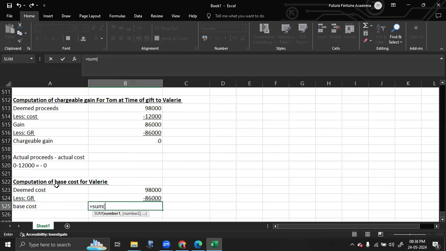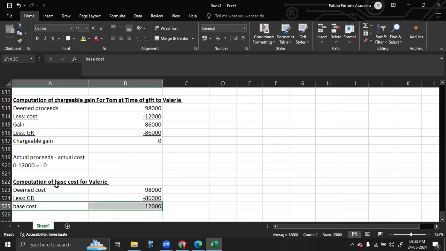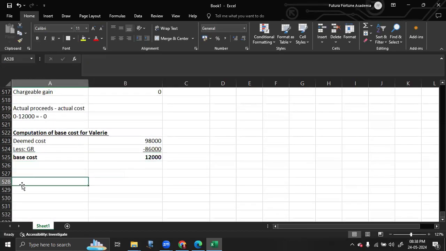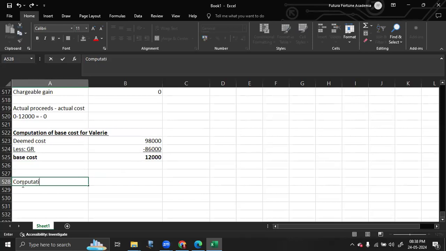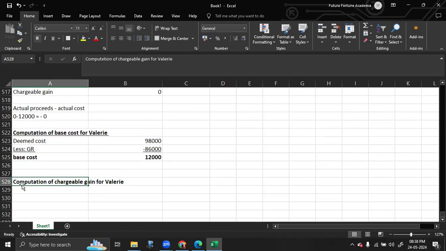86,000. So the base cost of these shares is 12,000. So she can only, in her future computation, use the cost as only 12,000. So computation of chargeable gain for Valerie in future. That's what we need to find out.